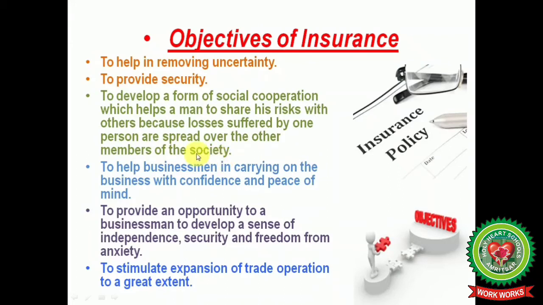It helps businessmen in carrying on the business with confidence and peace of mind. And then it provides an opportunity to a businessman to develop a sense of independence, security, and freedom from anxiety. It stimulates expansion of trade operations to a great extent. So in these ways insurance provides objectives or importance in various people's lives.